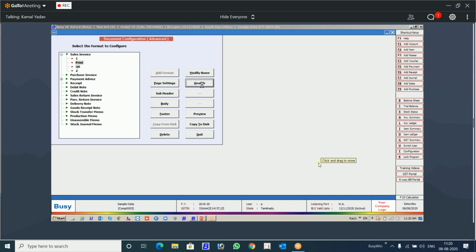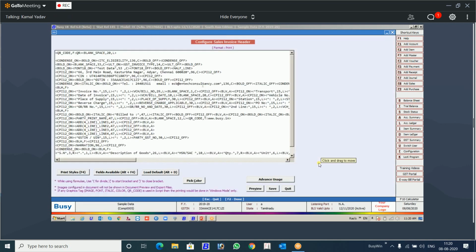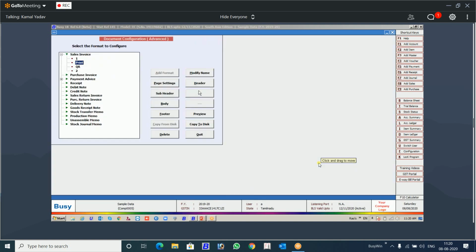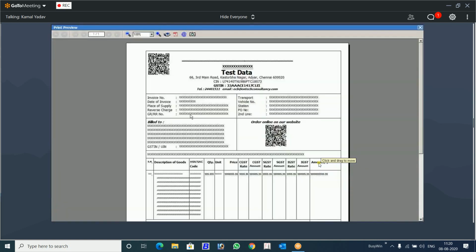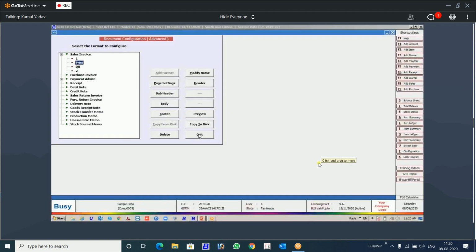Let's see the header part. I have placed two QR codes. First, I will show you the preview. Then you will be able to understand it better. This is a format. One QR code is on the top. One QR code is here. So how to do that? What points should you keep in mind? This is a practical scenario because you are not going to do a blank QR code. Mostly you will be doing it in the invoice or in the order or some other formats. Let's see this.